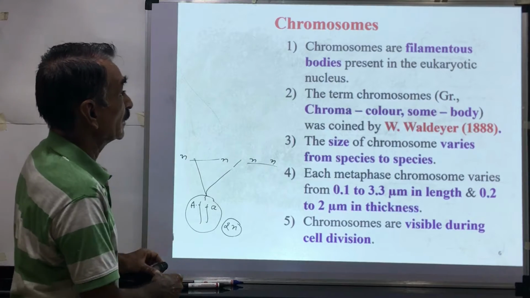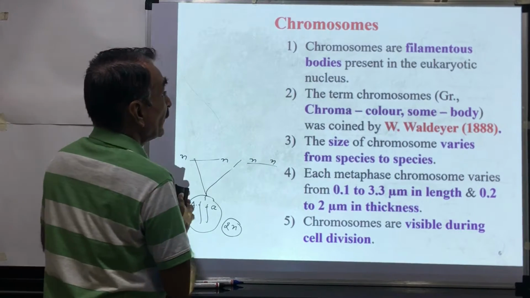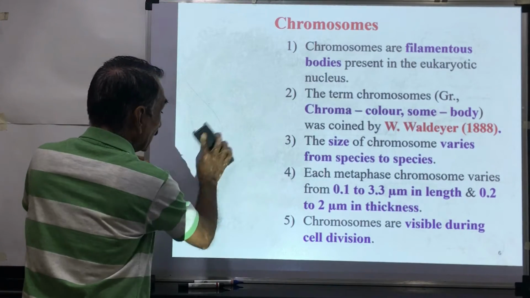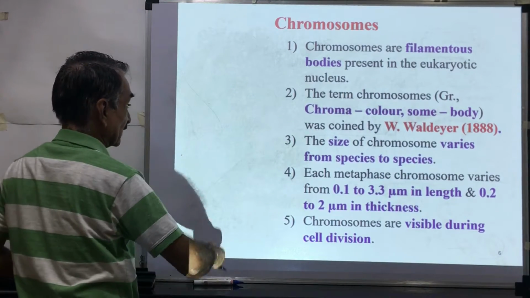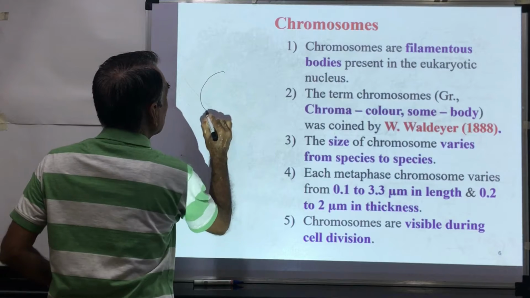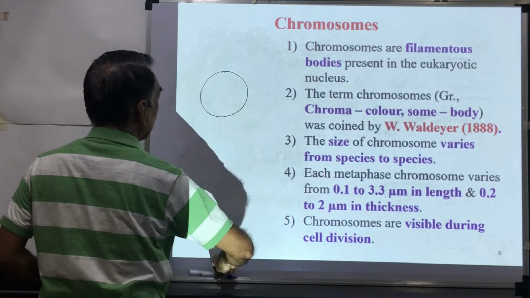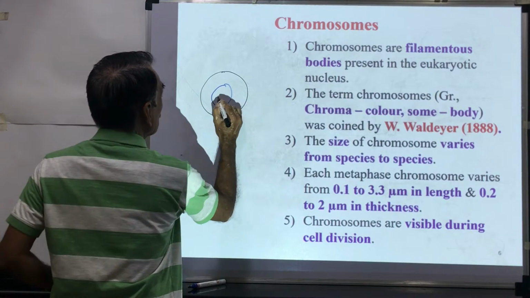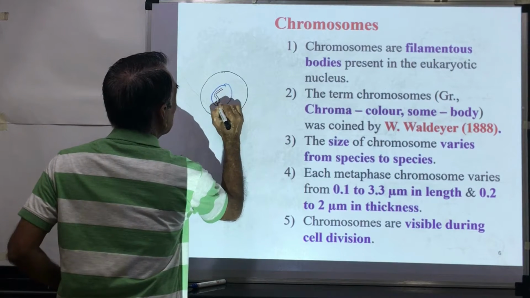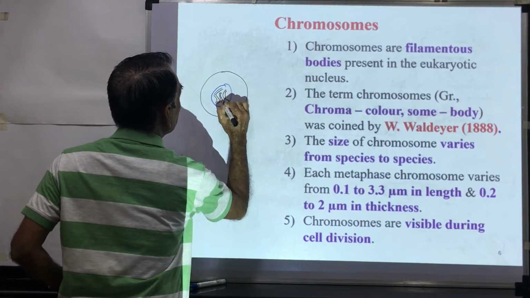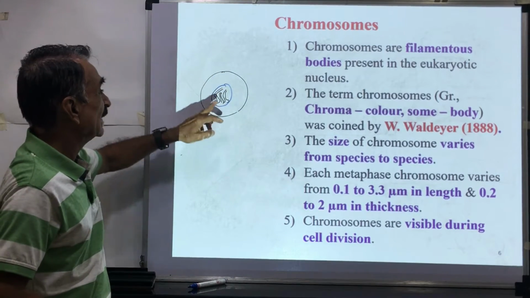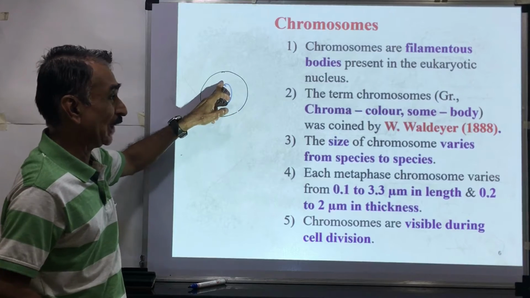Now, chromosomes. Chromosomes are filamentous bodies present in the nucleus of a eukaryotic cell. Suppose this is a eukaryotic cell and this is the nucleus of the eukaryotic cell. In the nucleus of the eukaryotic cell, these chromosomes are present. Chromosomes are the filamentous bodies present in the nucleus of a eukaryotic cell.